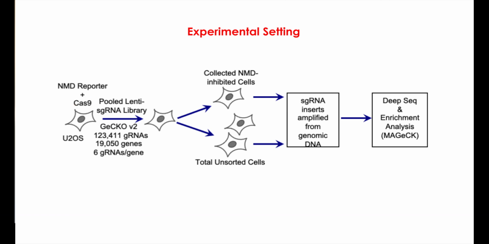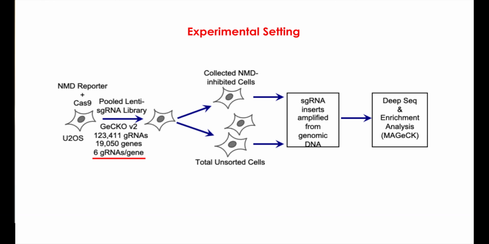And in this system, we have our cells expressing NMD reporter and the Cas9 protein, and we're infecting these cells with a pool of lentiviruses that are targeting all the genes in the human genome. And in each, we have 6 guide RNAs targeting each gene.